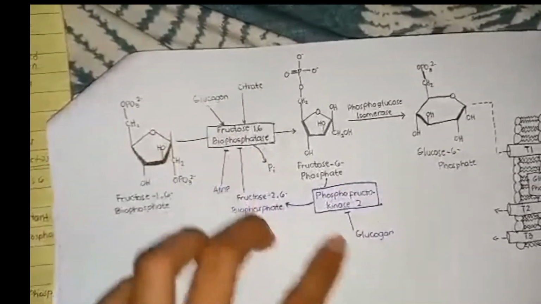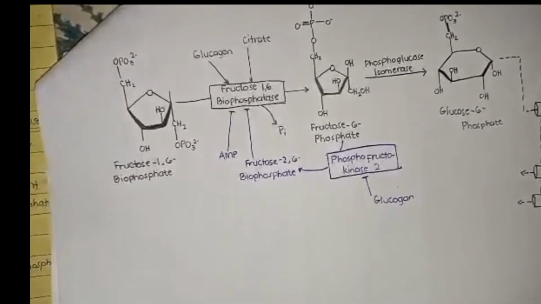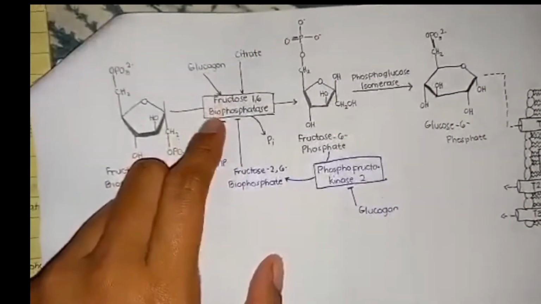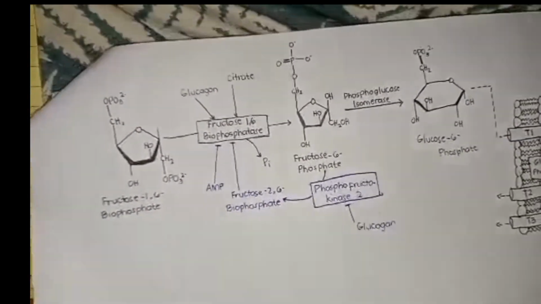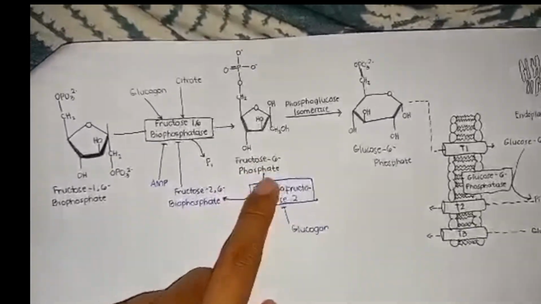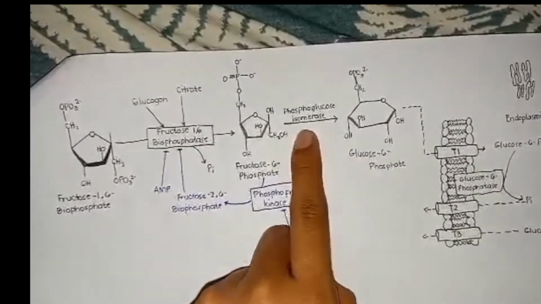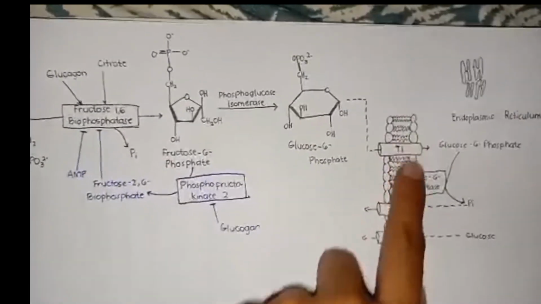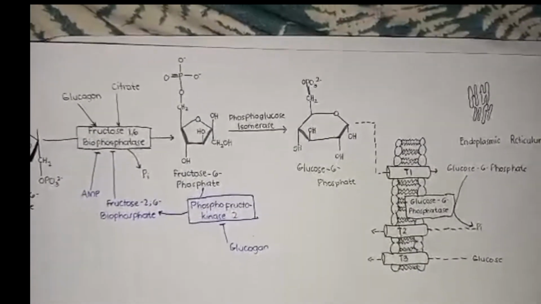Actually, glucagon does two things, and it is an important step in gluconeogenesis. You cannot activate fructose 1,6-bisphosphatase without glucagon. Once we have fructose 6-phosphate, it is converted into glucose 6-phosphate by phosphoglucose isomerase. This part is the interesting part, which is that the next step happens in the